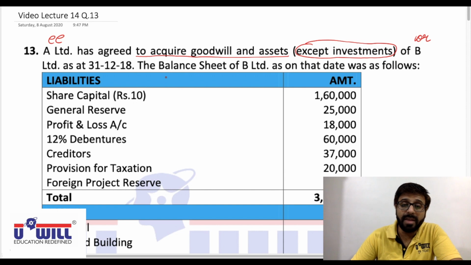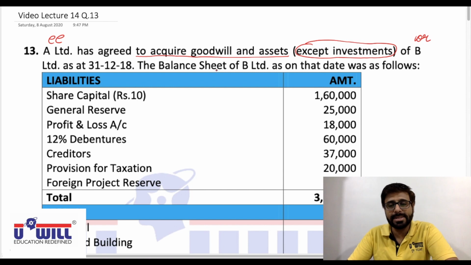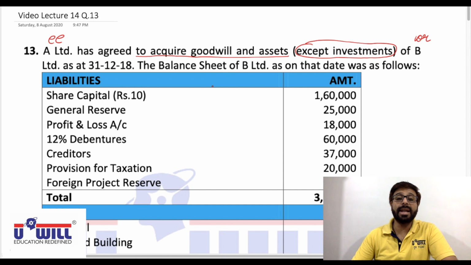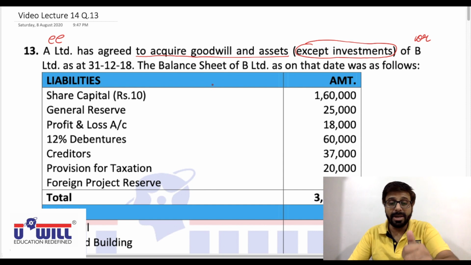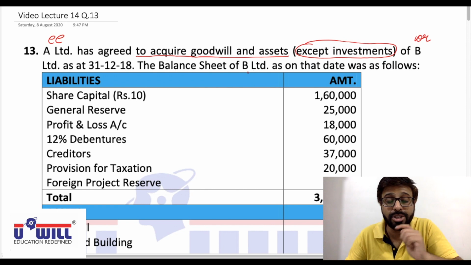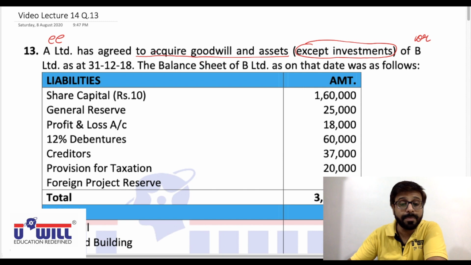Also, if you see in all past questions, the language has been A Limited acquires the business of B Limited, and that business includes assets as well as liabilities. But here it is mentioned acquire goodwill and assets. Liabilities part is not mentioned. We'll see in the adjustments what information is given about liabilities.